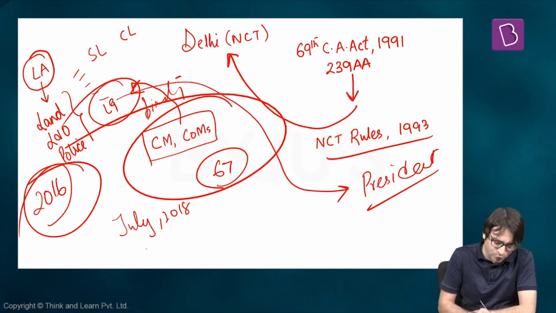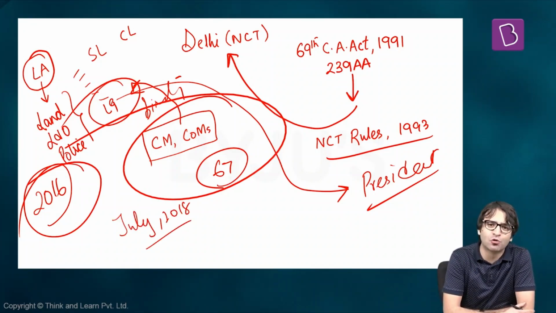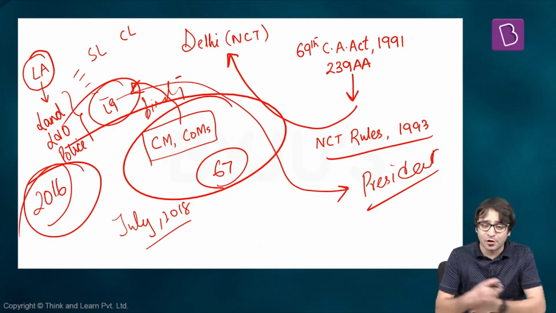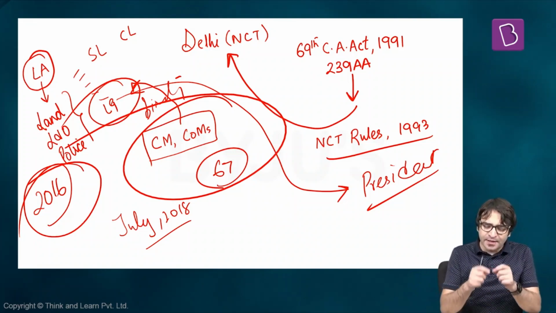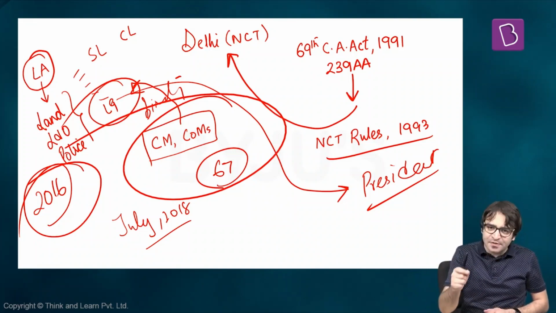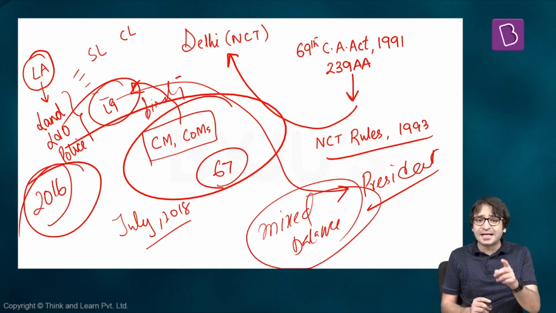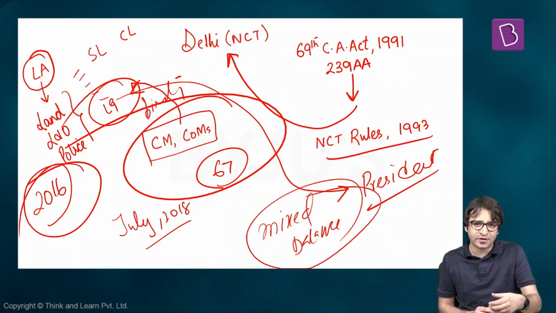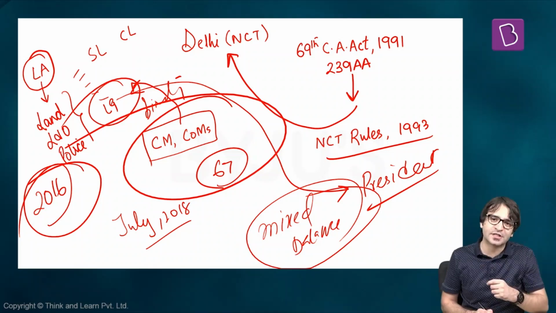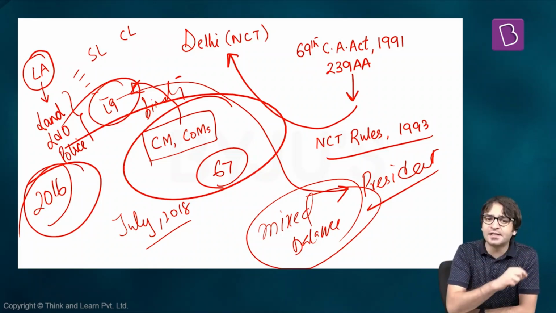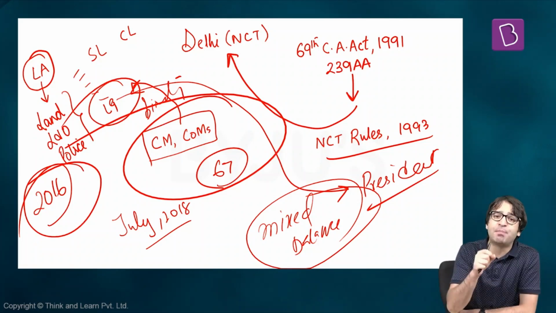In July 2018, a constitution bench of the Supreme Court, a 5-judge bench, ruled by a majority that the lieutenant governor of Delhi is bound by the aid and advice of the chief minister and his council of ministers, because that is what democracy means. Justice Chandrachud said, in a democracy, elected representatives should have the power because these elected representatives are accountable to the legislature. So far as Delhi is concerned, we need to find a mixed balance, because despite the fact that Delhi is a union territory, Delhi also has its own aspirations, and for those aspirations, they have elected their representatives to the Legislative Assembly. So we have to find a mixed balance. On all other matters, the advice of the Chief Minister and his Council of Ministers is binding on the Lieutenant Governor.